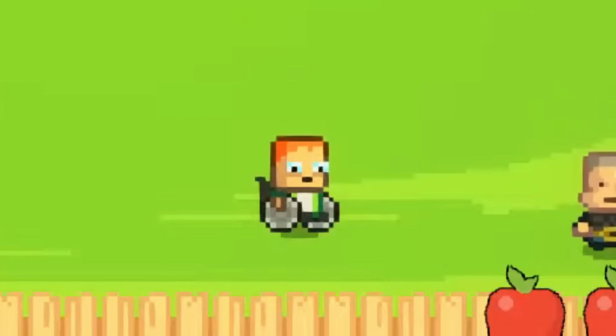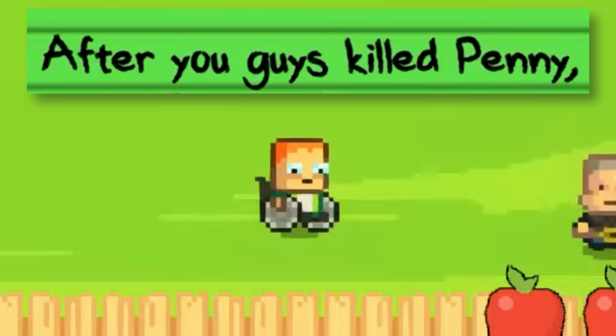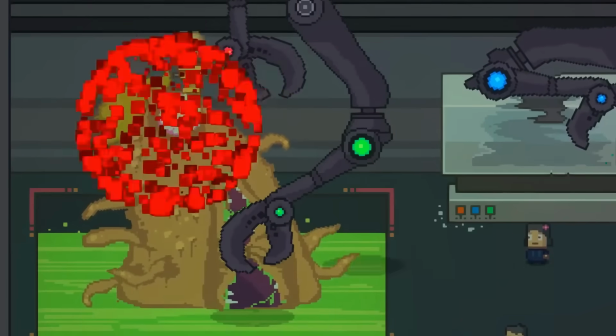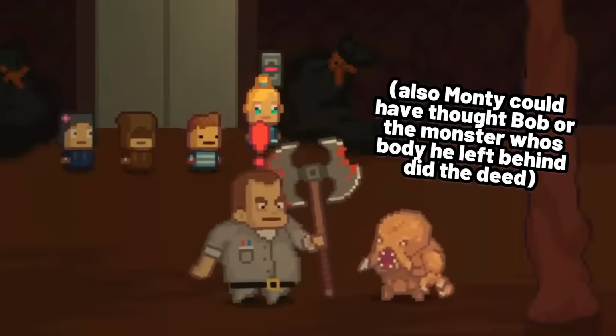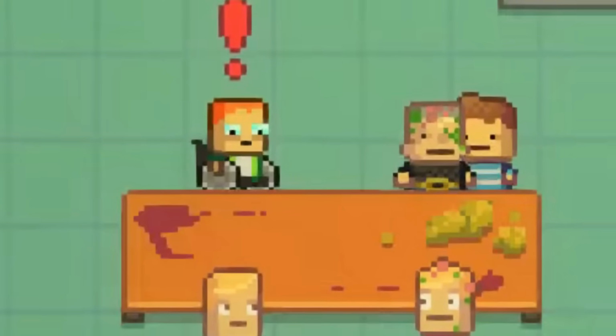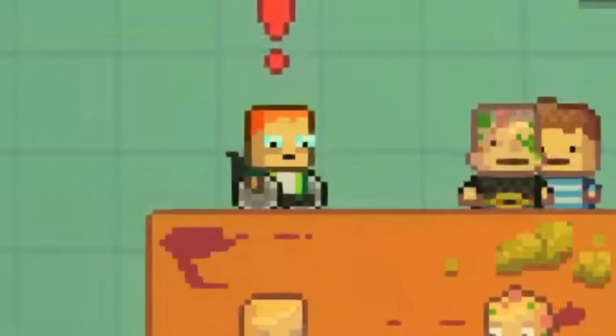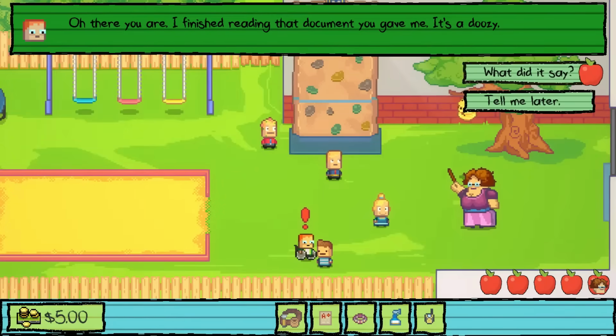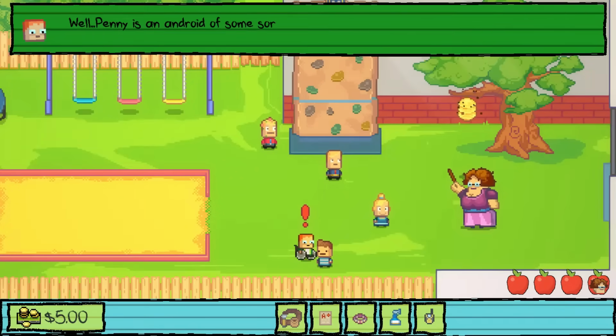But if you still think he was from that timeline, how would he know that we killed Penny? There's a giant monster right there, and what about Billy or Lily? But if we go to the Opposites Attract mission, we know first of all that Monty is aware that she is a robot, as he's the first one to read the document that tells us this and how she works.